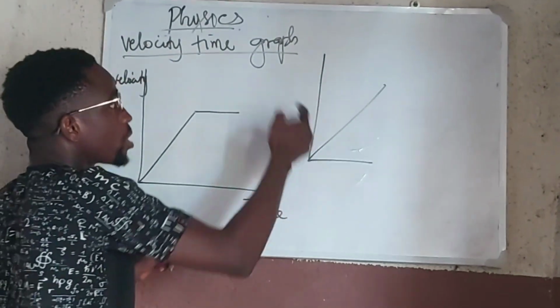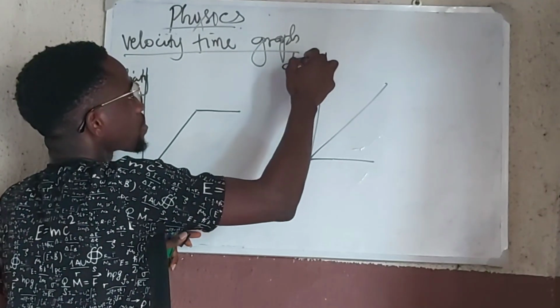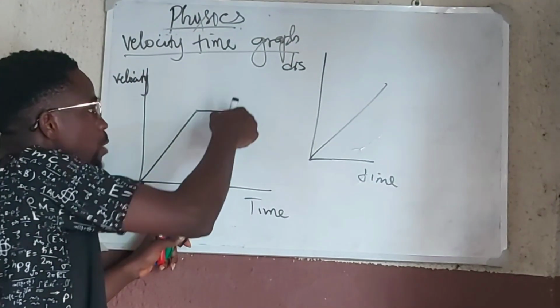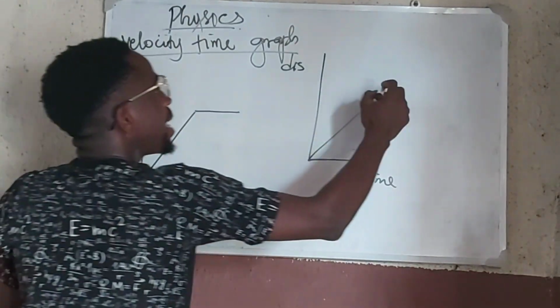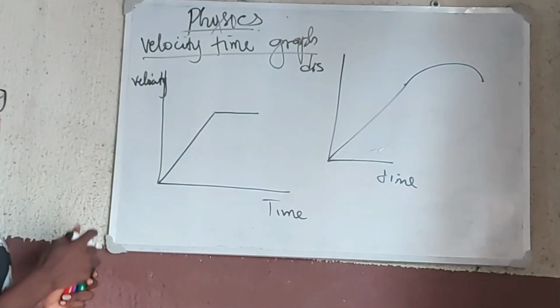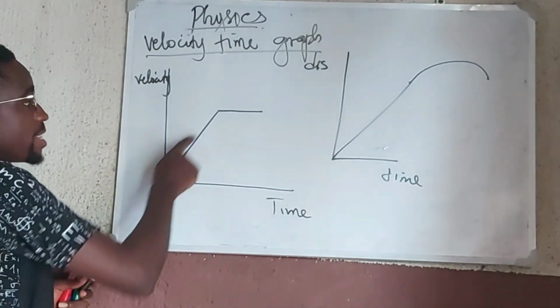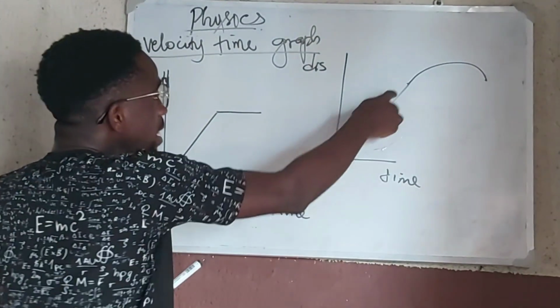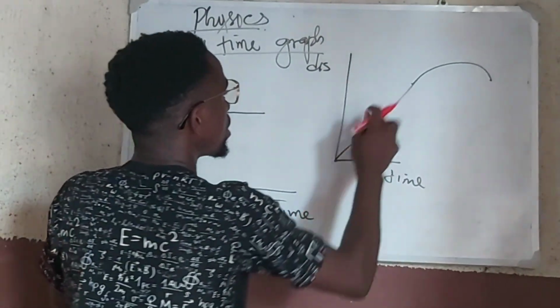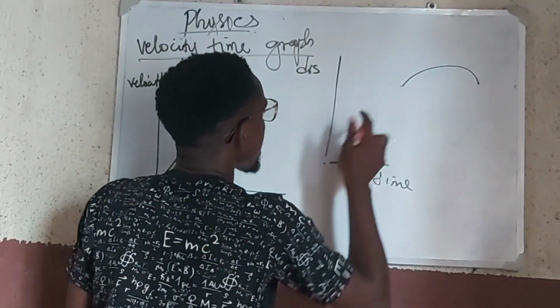So this point on the displacement time graph will correspond to this point here, while this point that is changing will correspond to this point where there is acceleration, right? Let's give them resemblance.